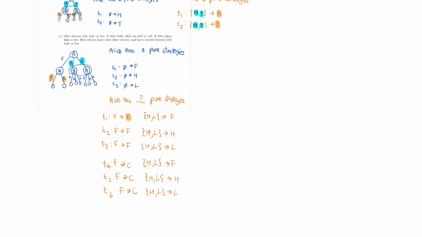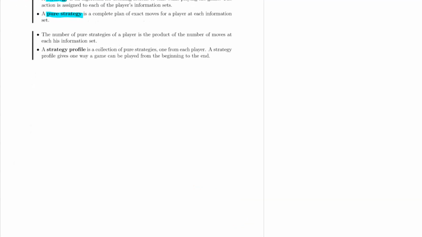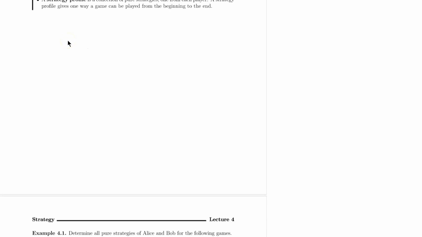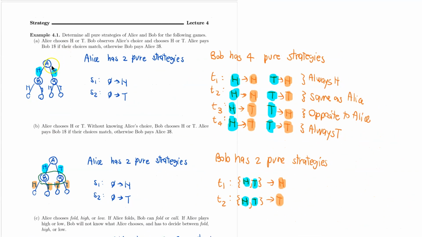Now let's go back and talk a little bit about the theory behind what we do here. So one thing is that the number of pure strategies that a player has is going to be just the product of the number of moves from each information set. And we can see this in the example below here. Because for the first part, we see that Bob has 2 information sets. Let me use purple here. So here Bob has 2 options, and here Bob has 2 options. If I multiply them, 2 times 2 is 4, and that's the number of pure strategies that Bob has.